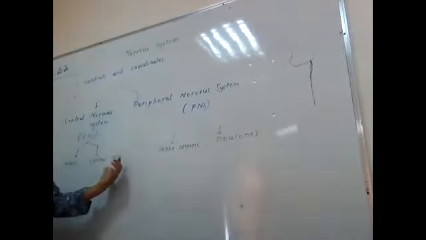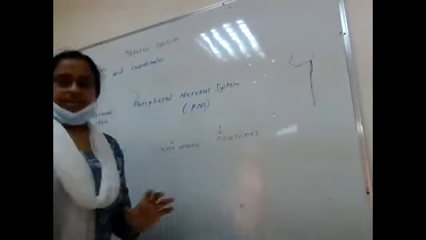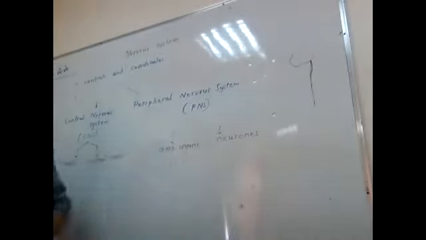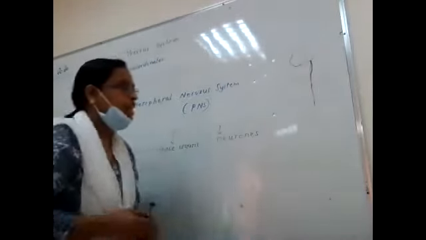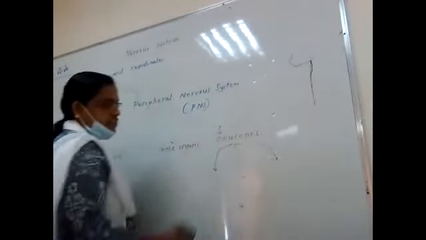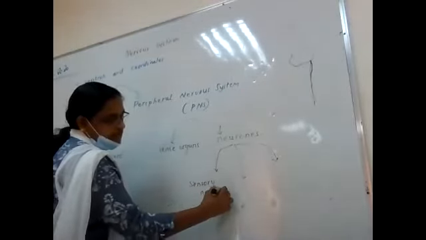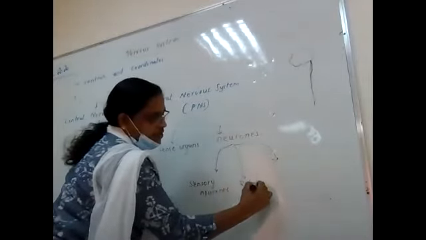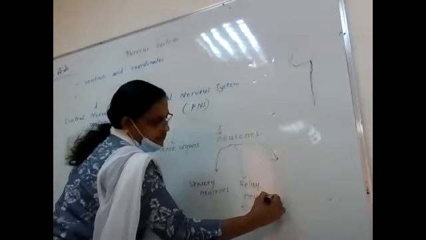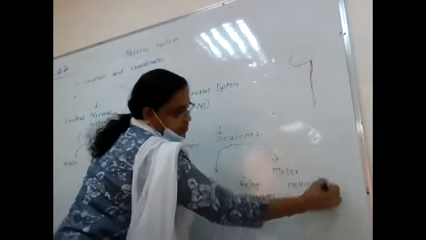Now we will learn how things are controlled and coordinated. Neurons also, I will give that too. Neurons are of three types, that also we will write, and then I'll give you the functions. Sensory neurons, relay neurons and motor neurons. These are the three types of neurons.